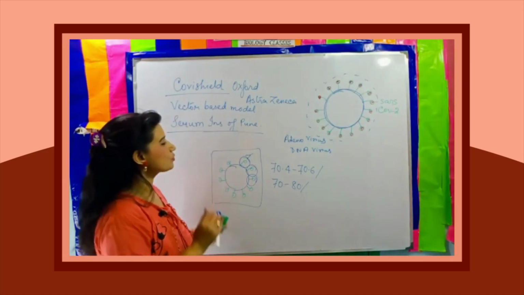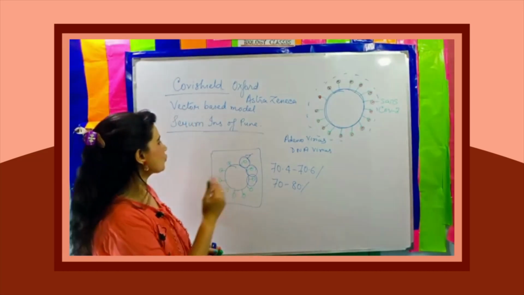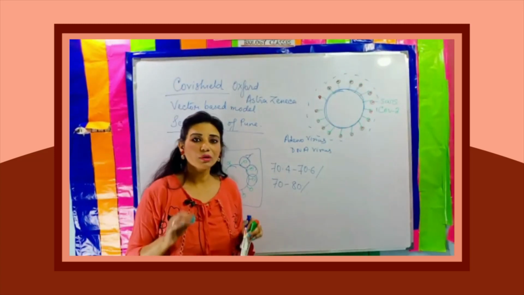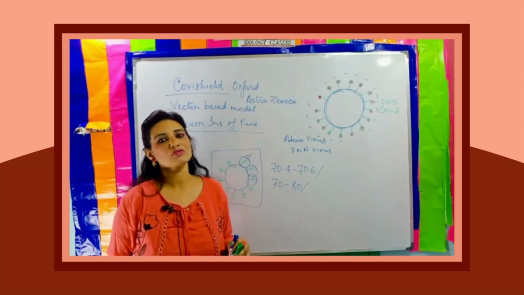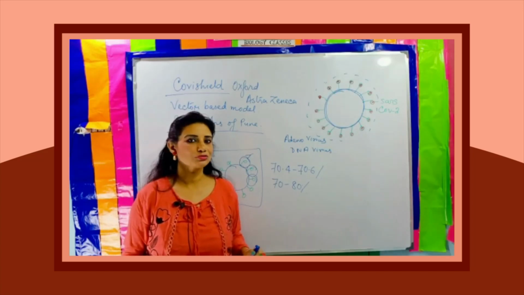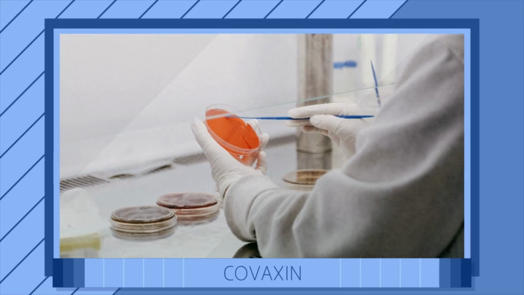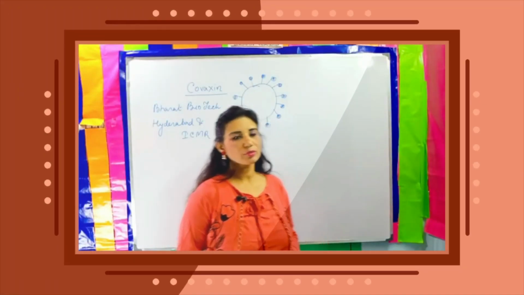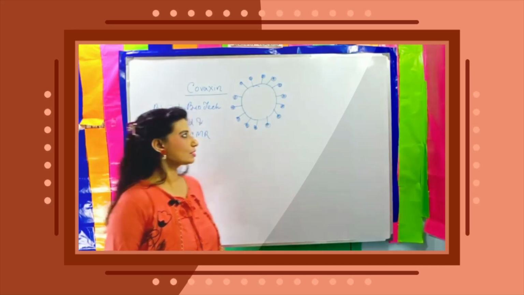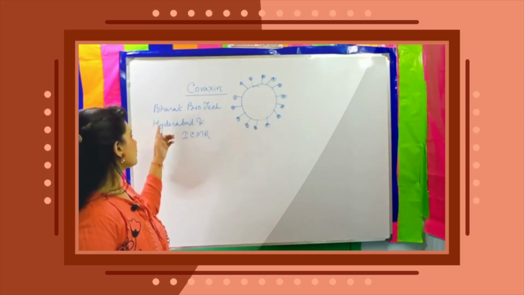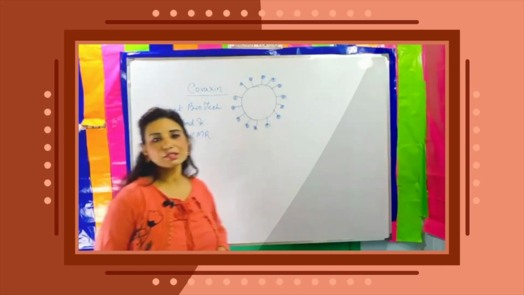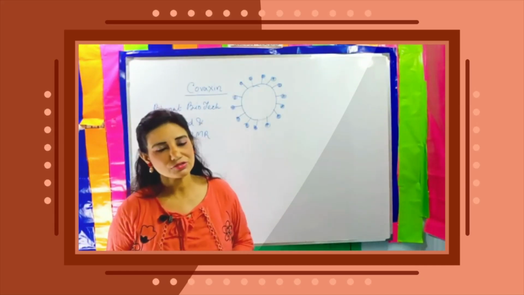So the whole idea of Covishield, the AstraZeneca Oxford based model, is on the basis of an adenovirus which has only the surface coat protein of SARS-CoV-2, which is nothing to be afraid of, with minimum side effects. Now Covaxin. Earlier I talked about Covishield, and now Covaxin, which is manufactured by Bharat Biotech Hyderabad and ICMR, that is the Indian Council of Medical Research.